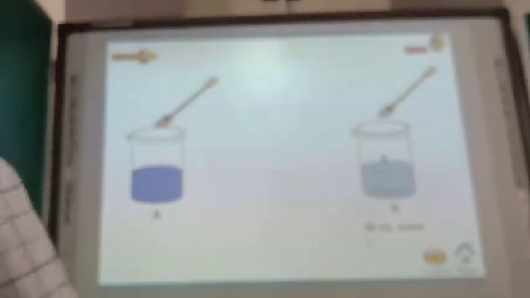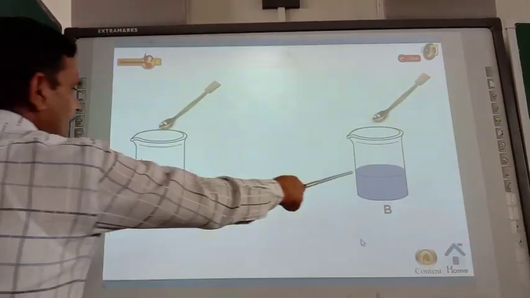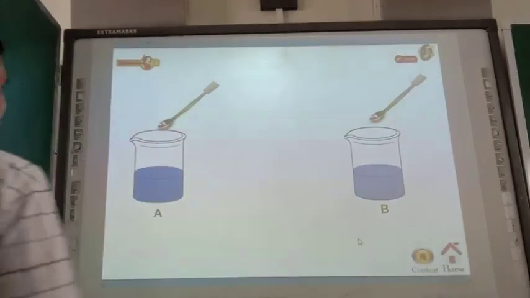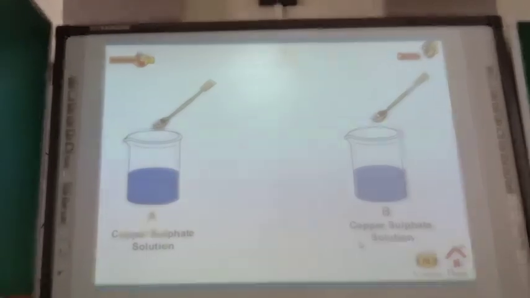Now in the second beaker also, just see the difference in the color. There it was added in limited quantity, here it was added in more quantity. Both are copper sulfate solutions only.